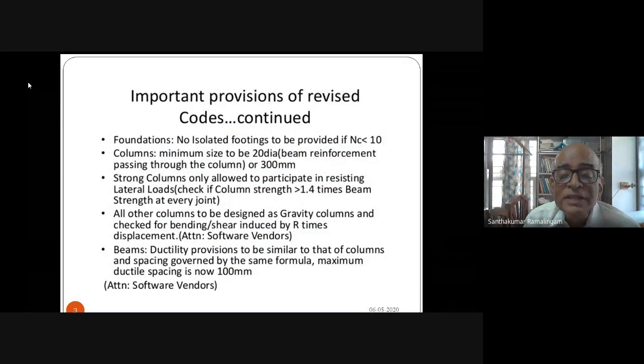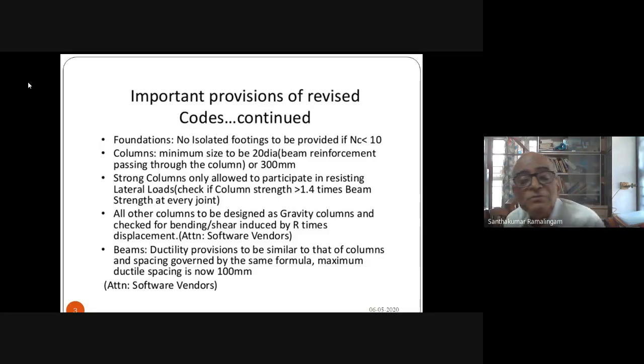All other columns to be designed as gravity columns and checked for bending shear induced by R times the displacement. Now, gravity columns need not be checked for earthquake force, but they have to be ductile enough to permit R times deformation, and therefore ductility provisions are stringent on the gravity column, even though force requirement on the gravity column may not be high.